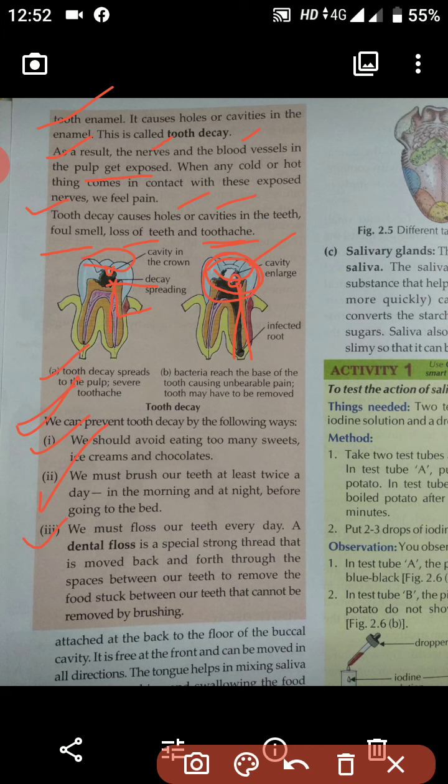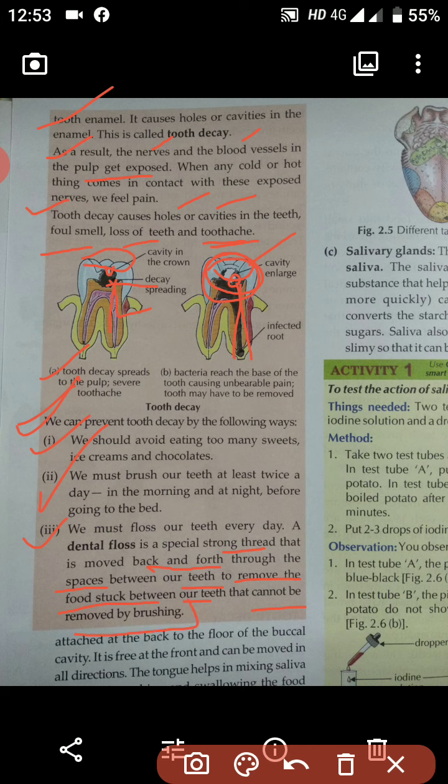It's made up of a strong thread that can be moved back and forth, and it will go between the spaces of the teeth to remove the stuck food.